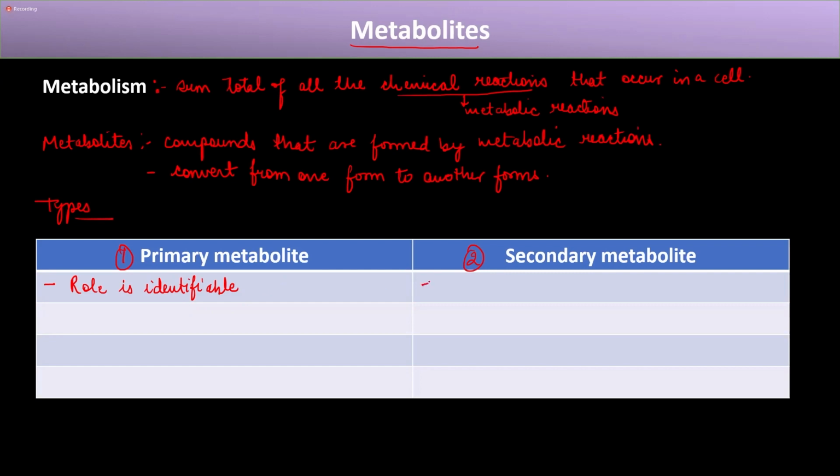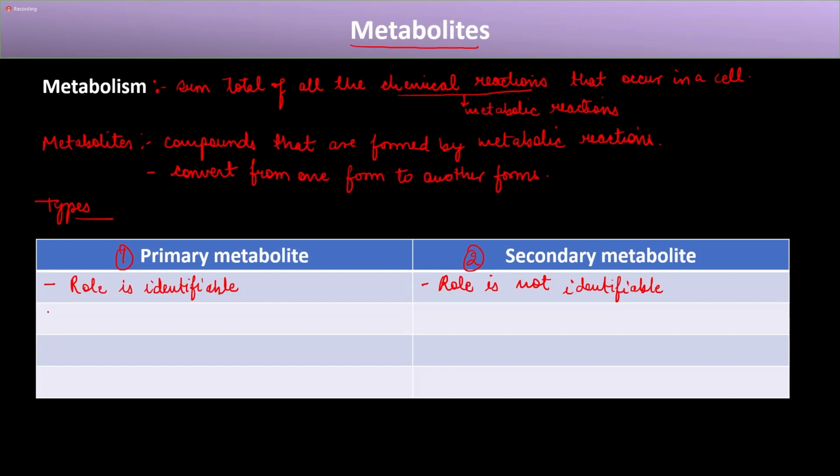But for secondary metabolites, the role is non-identifiable, or not identifiable. It means that it is produced in the organism, but what actual role it plays in that organism, we don't know in most cases. So in most cases, the role of a secondary metabolite is not known. Hence, its role is non-identifiable.